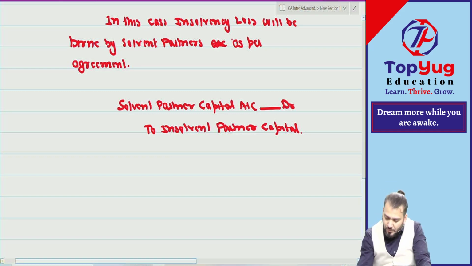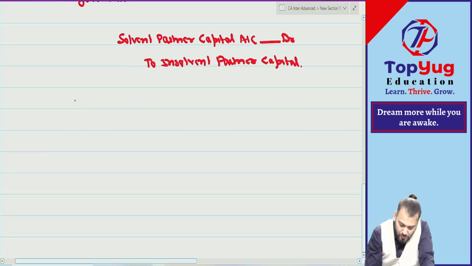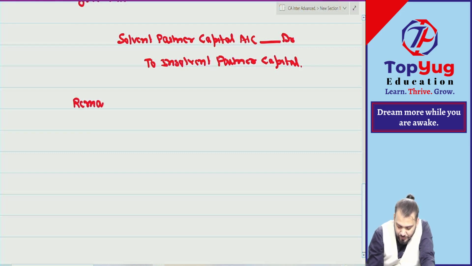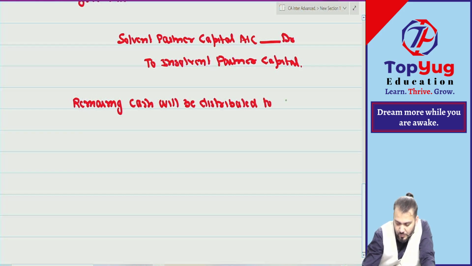Correct? Understood? Right. The remaining cash will be distributed to solvent partners as per final balance.